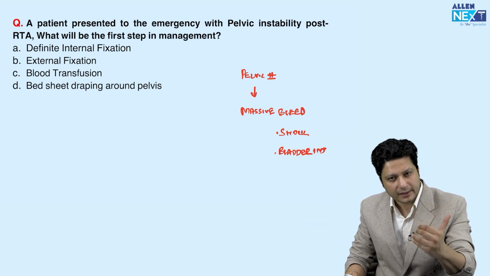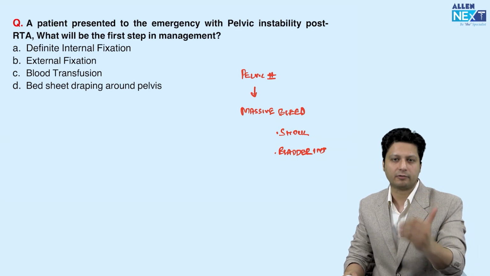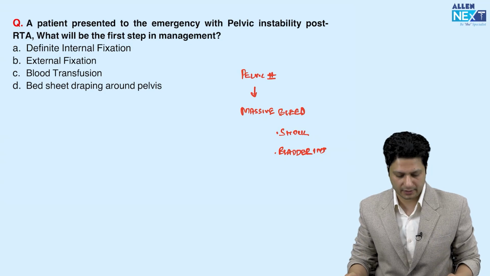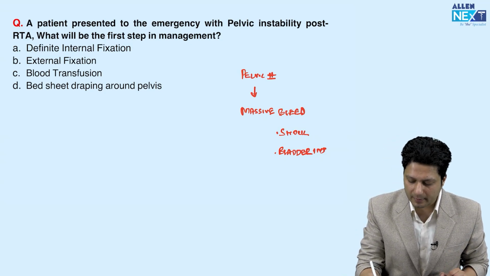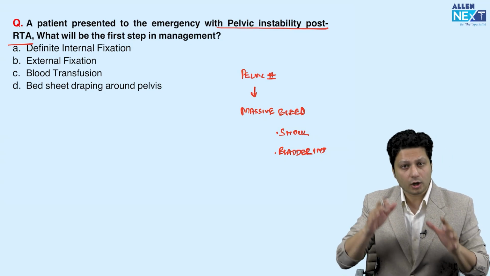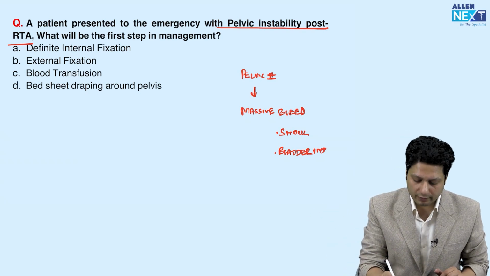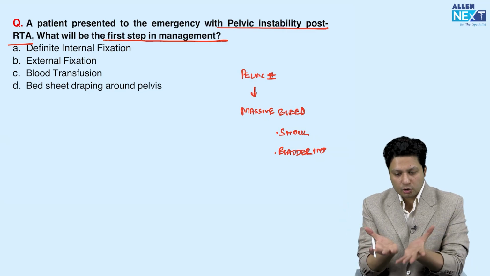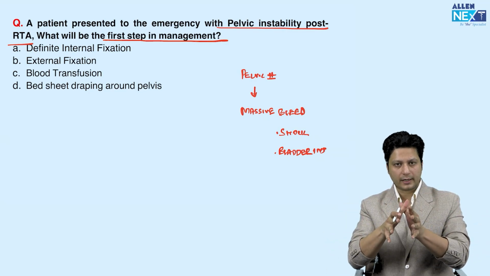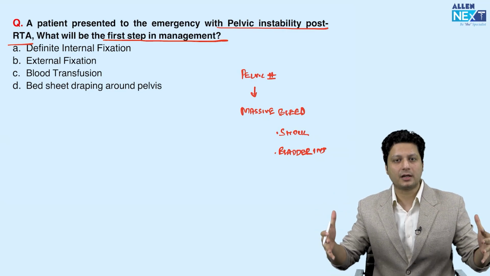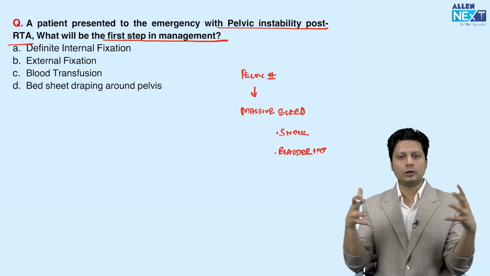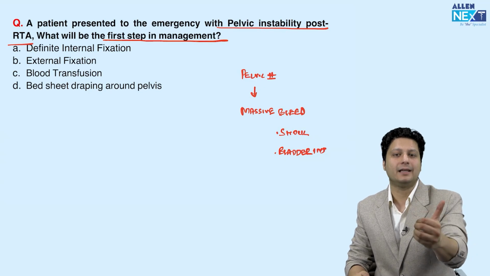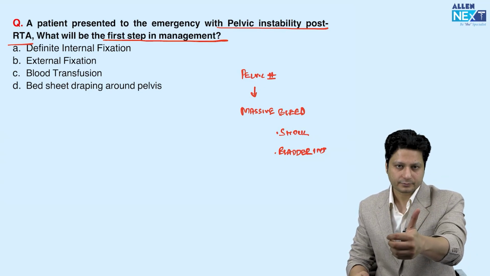The examiner is asking about the immediate management: what is the first step that you will do when you suspect the patient is suffering from a pelvic fracture? If the patient presents to the emergency with pelvic instability post road traffic accident, what will be the first step in the management? The first step is to compress all the pelvic bones, to apply an external compressive force to hold the pelvic bones together, in order to prevent the bleeding which is happening from the cancellous bone.